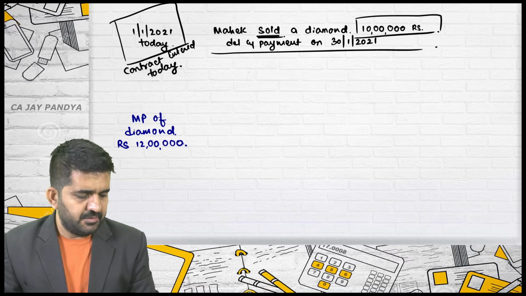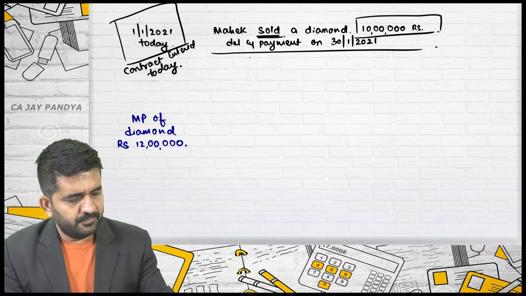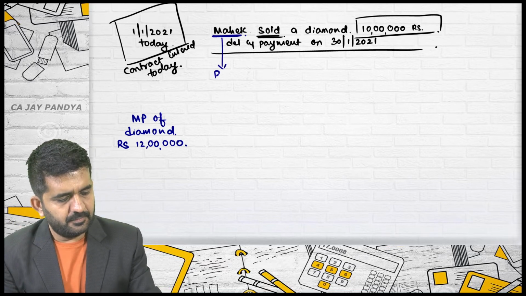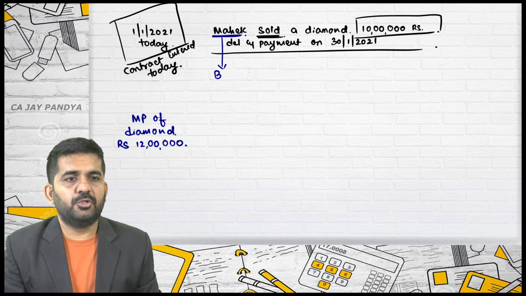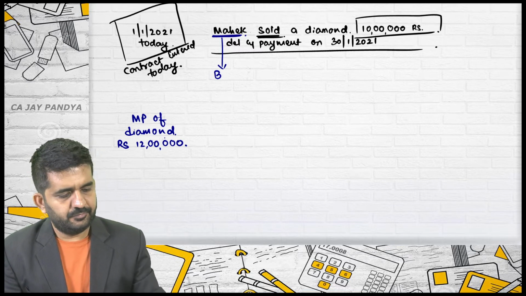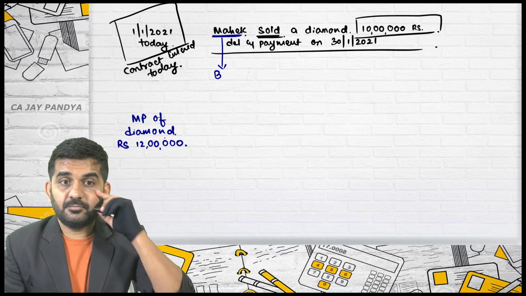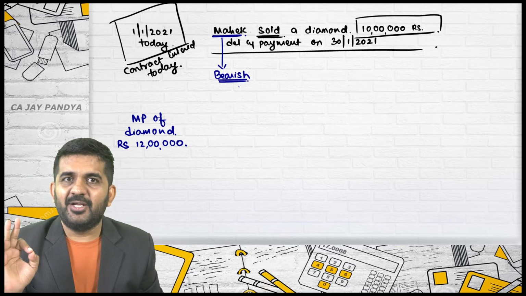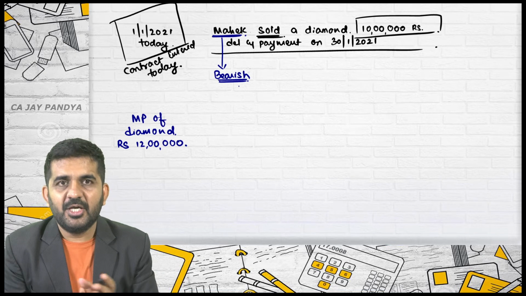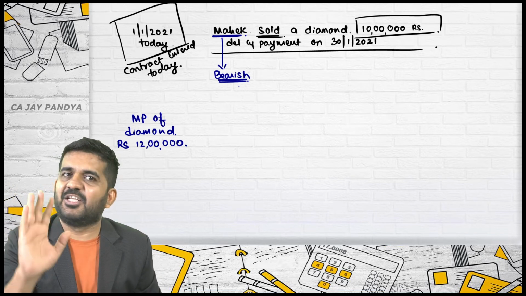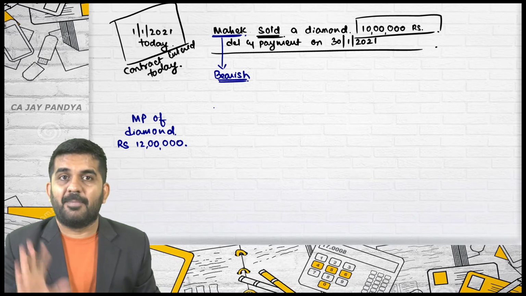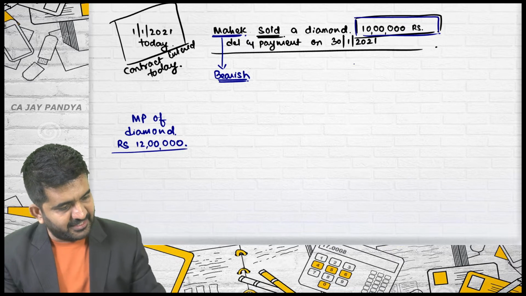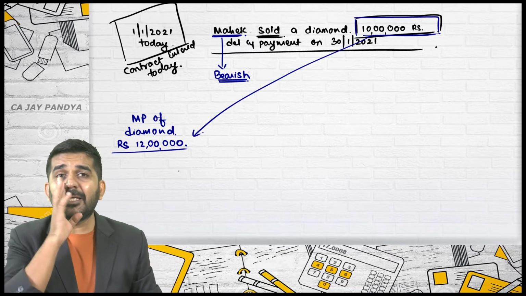Go process by process. Are you bullish or bearish? We are talking only about you. Are you bullish or bearish? I am bearish. You are bearish. Right now we are doing forward. Today we are going to concentrate only on forward. So try to understand, the purchaser is bullish and the seller is bearish always. As you have sold, you are bearish. Compare these two prices. This is the contracted price. This is the market price right now. Is the market bullish or bearish?